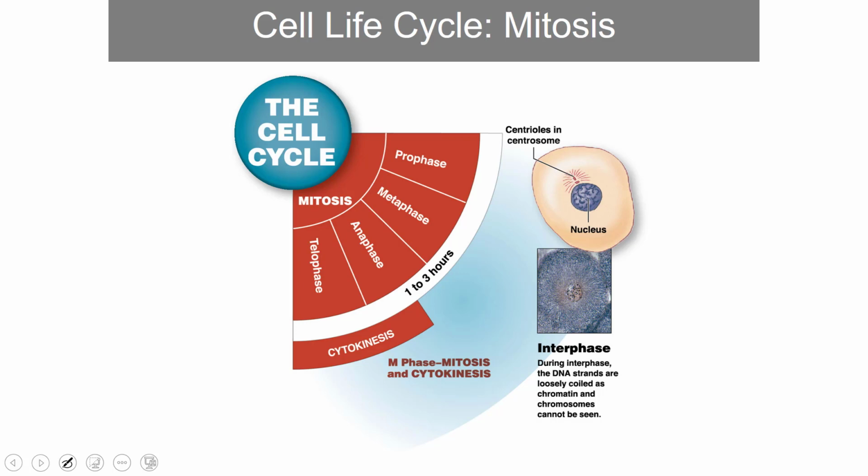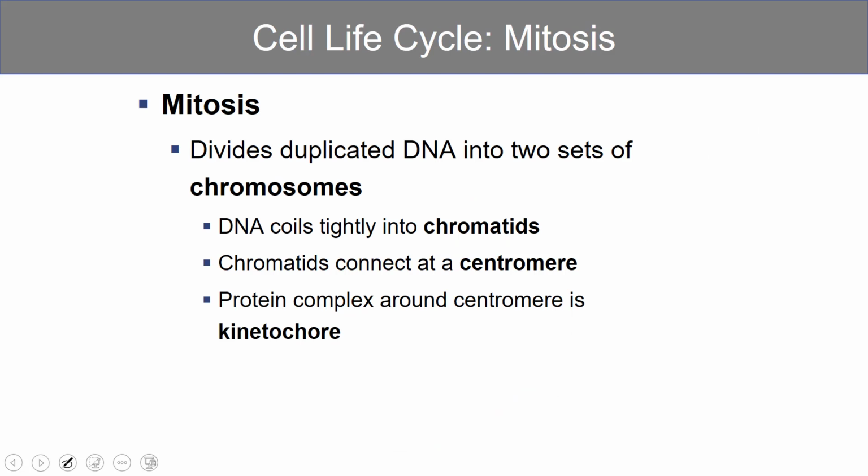And mitosis is characterized by 4 phases: prophase, metaphase, anaphase, and telophase. As a student, I always remembered PMAT for those in order. During mitosis, you divide the duplicated DNA into 2 sets of chromosomes. The DNA coils tightly into chromatids, and chromatids connect at a centromere.